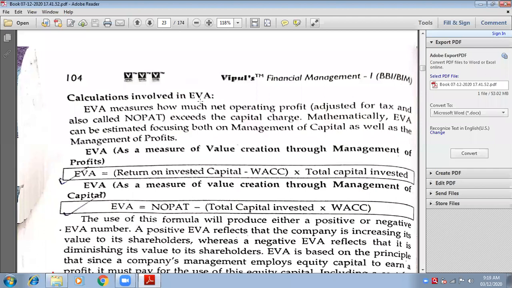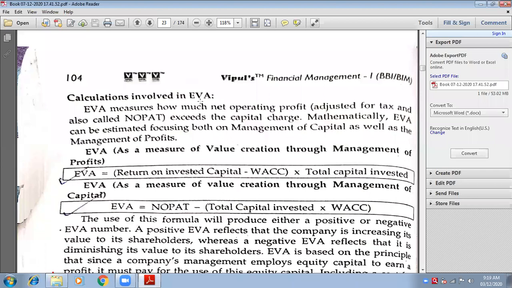Now remember, this chapter is always related to your equity, returns to equity. How much equity shareholders get returns from your company. In that manner we will be able to understand how much the company earns, because equity shareholders are the real owners of the company.